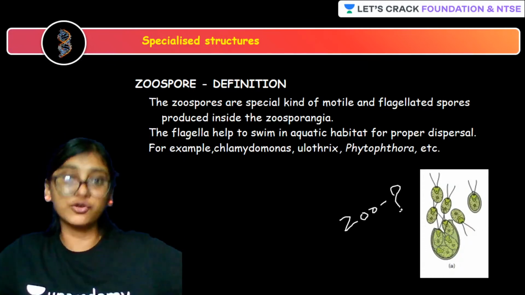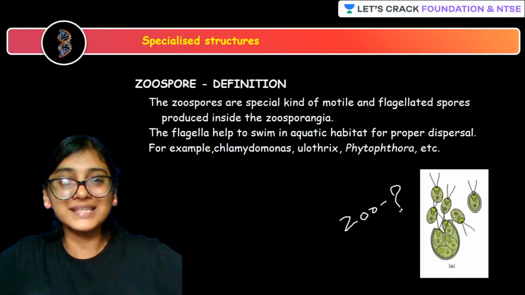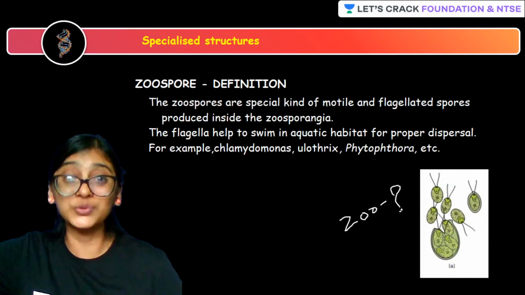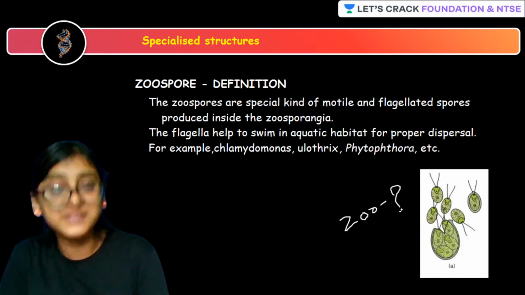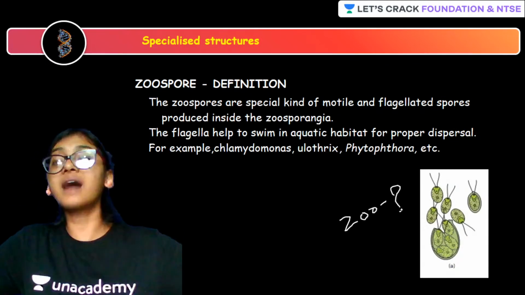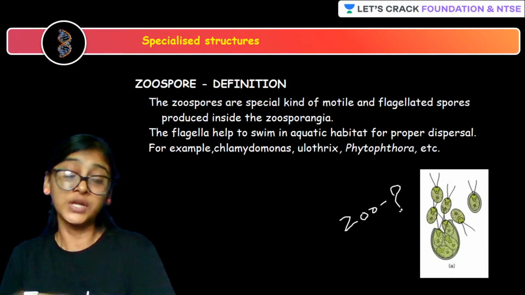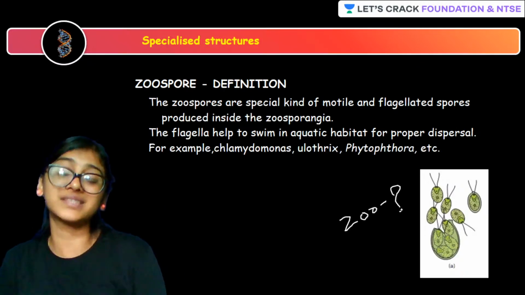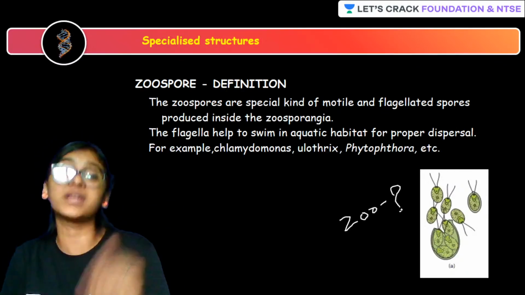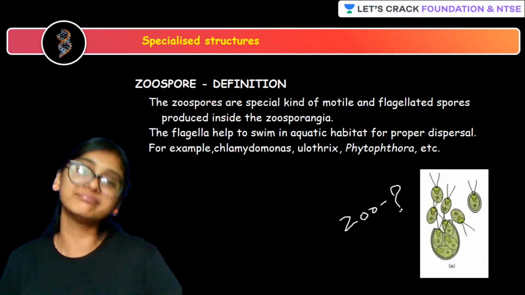The real name is zoological park, which is what you call a zoo, in which moving organisms, that is animals and birds, are kept caged. So the real meaning of zoo is moving. Zoology is the study of moving organisms. Logy means study, zoo means moving. So zoospores are the spores which can move.